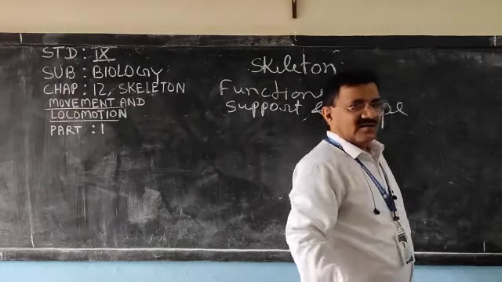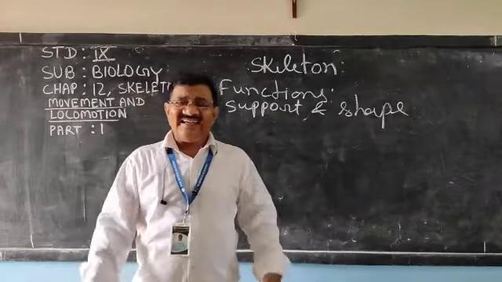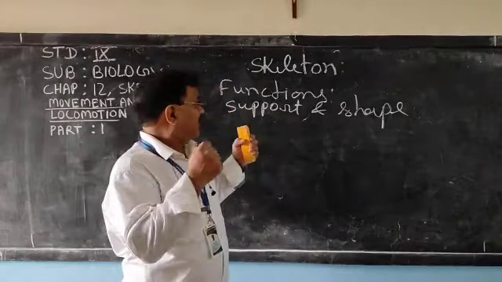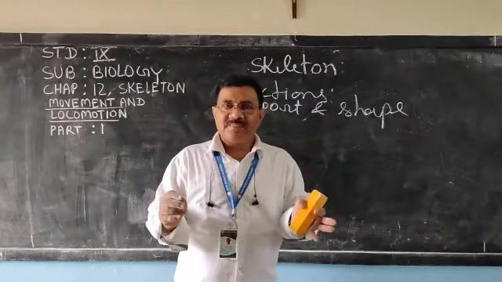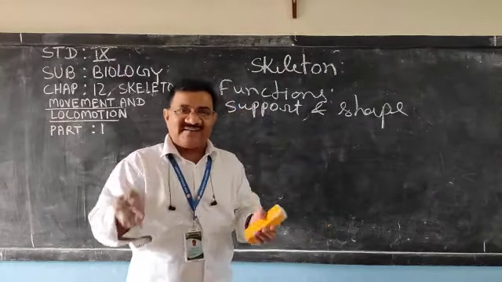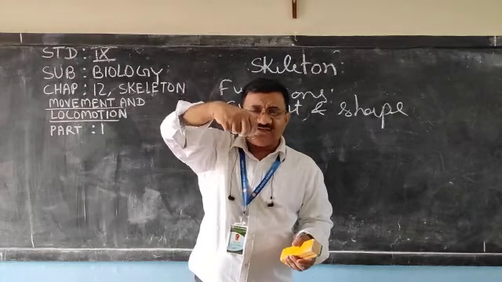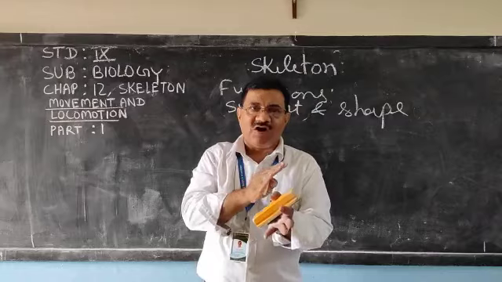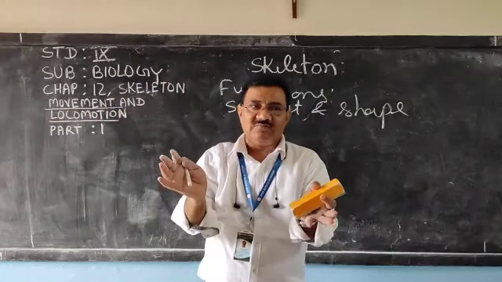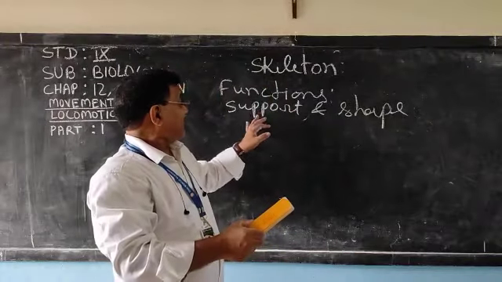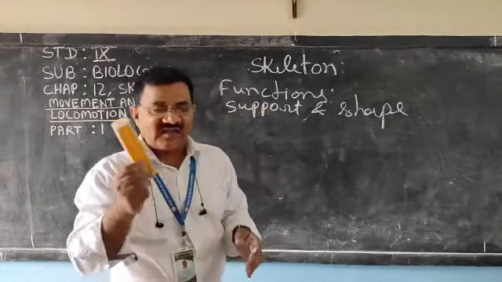If this skeleton is not there, we can't stand, because it supports the body and gives shape. Otherwise, shape will continuously change. If I pick you this way, if I pull you, your body will elongate, and if I leave, you will become a football.